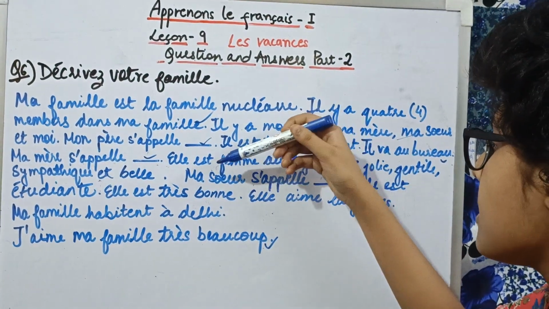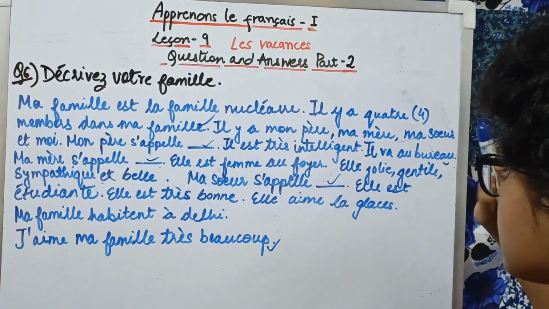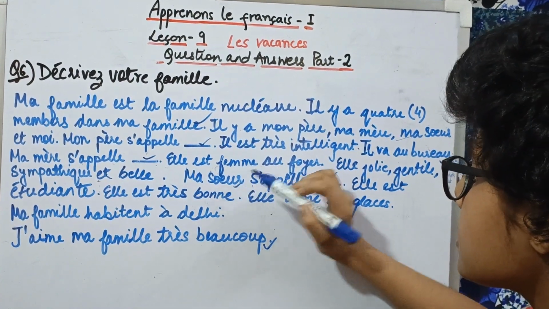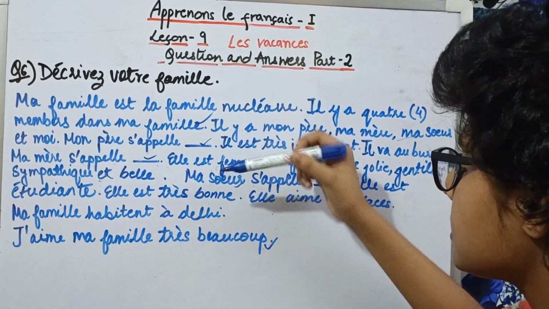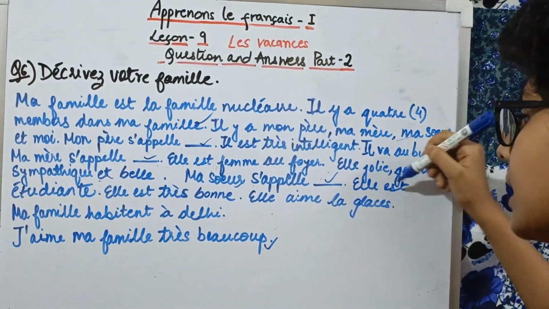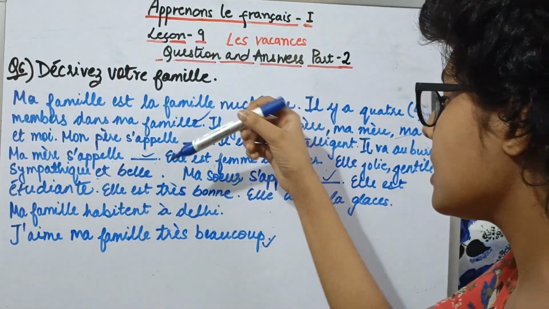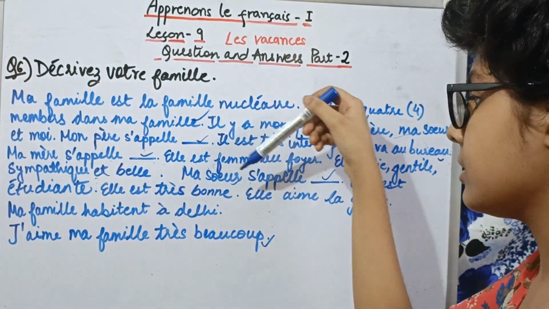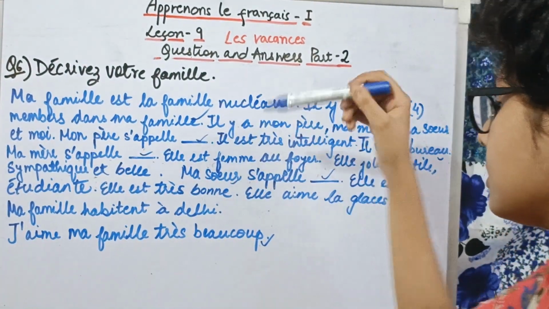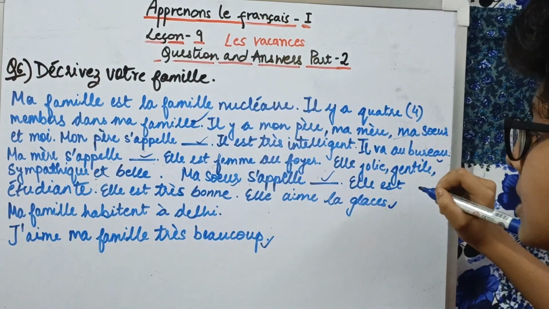Then we have ma sœur s'appelle. My sister's name is, you can also write this on your own, and instead of sister, if you have a brother, then you can say mon frère s'appelle. Then we have elle est étudiante. It means she is a student. And then we have elle est très bonne. It means she is very good. Then we have elle aime la glace. It means she loves ice cream.